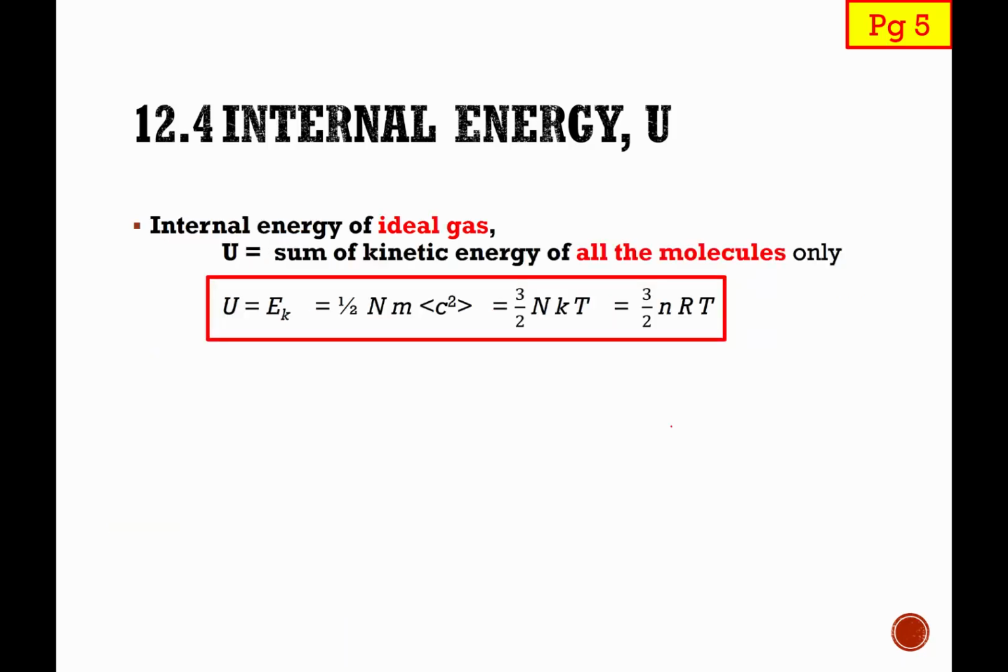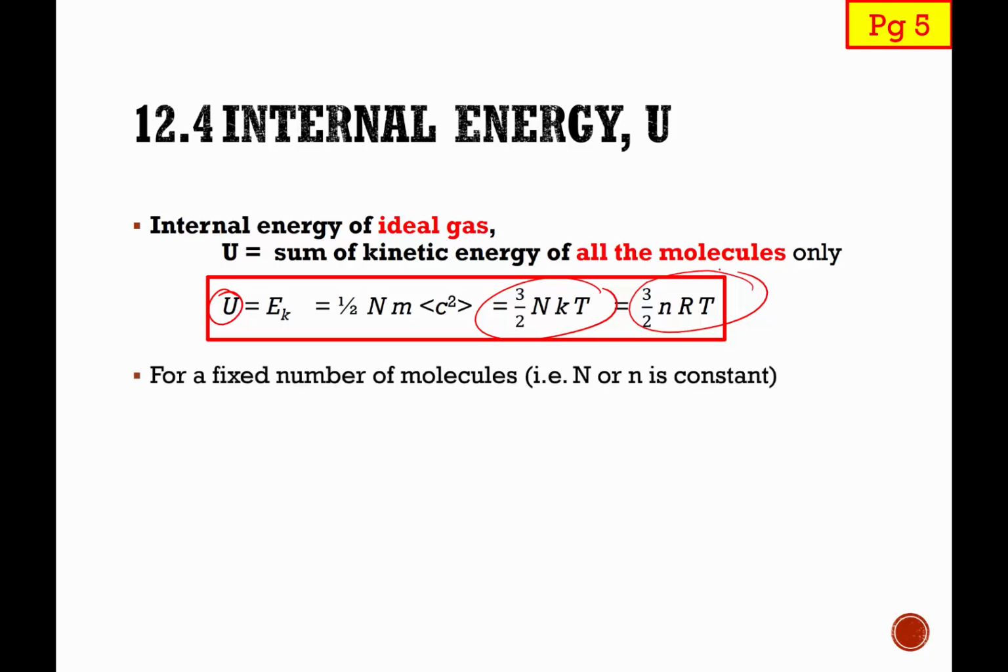Once again, the internal energy of the ideal gas is purely due to the KE only, and we have the equation U is equal to 3/2 NkT and 3/2 nRT. For most A-level questions, most but not all, we always assume there is a fixed number of molecules. For example, the question may refer to a fixed mass of ideal gas, which is telling you that the number of molecules is a constant.